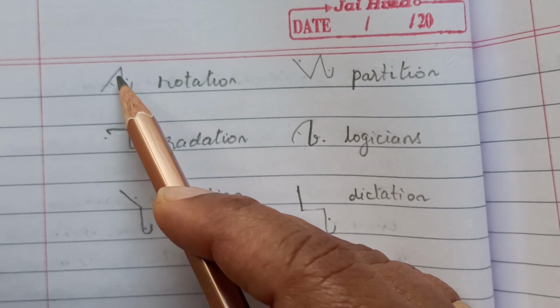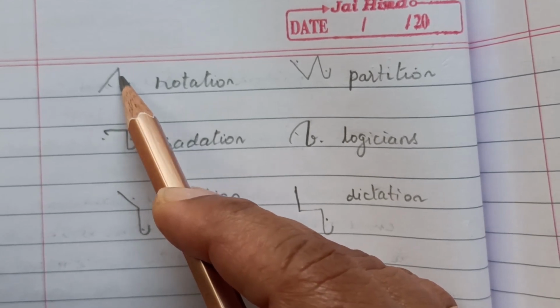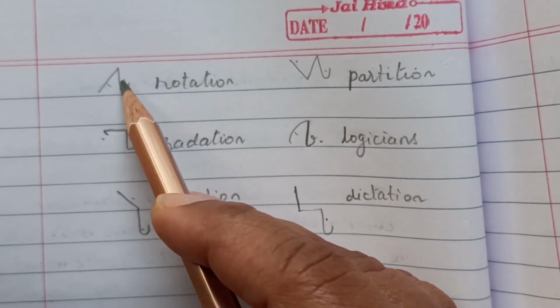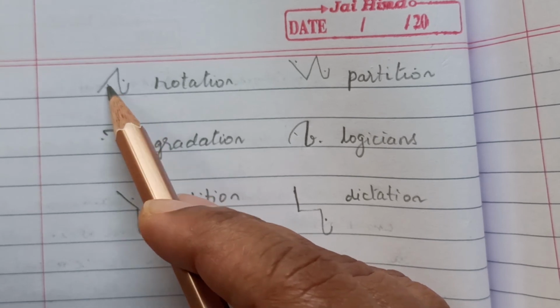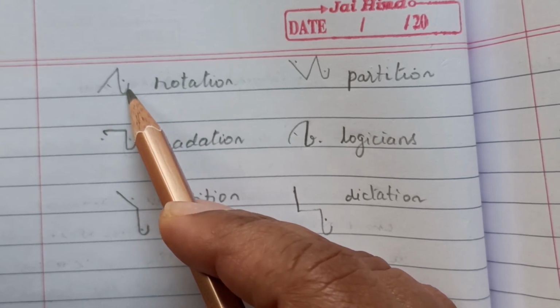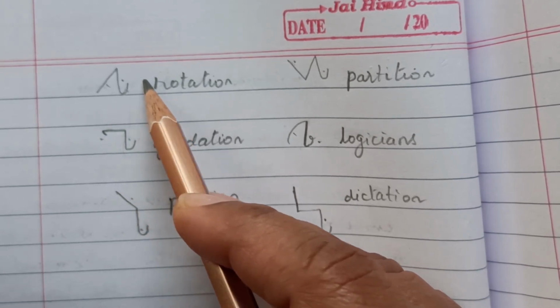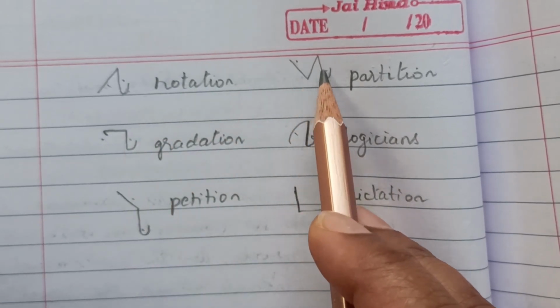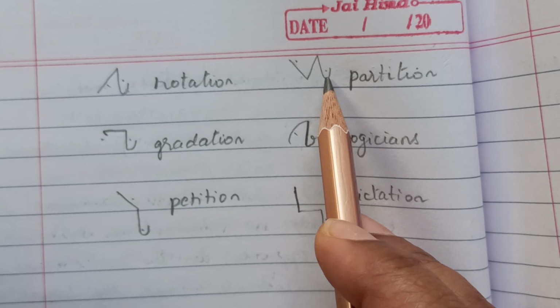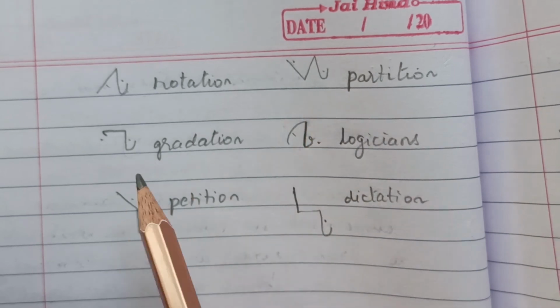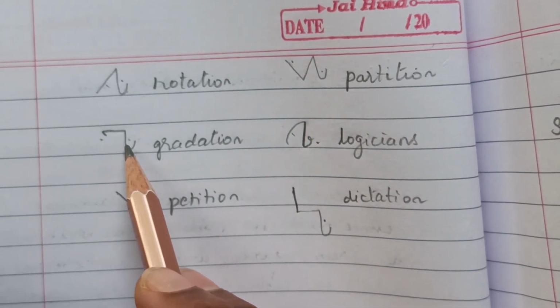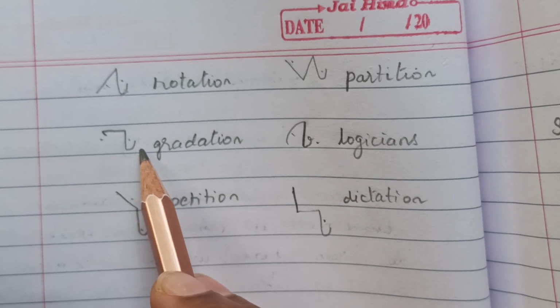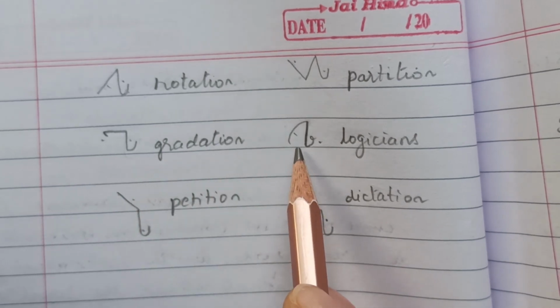So here rotation, where we have a straight stroke of T and a hook. So the hook is on the right side and immediately you can start writing the next word also. Next partition, again the shun hook after T. Then gradation, the D and the shun hook on the right motion, on the right side.